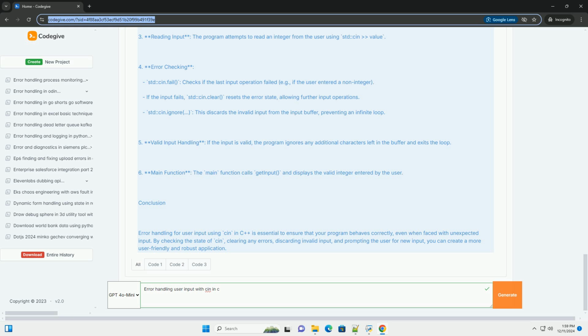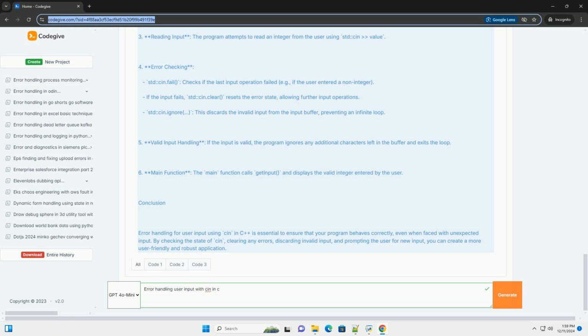if (std::cin.fail()). // if cin is in a fail state, clear the error. std::cin.clear(); // clear the fail state. std::cin.ignore(std::numeric_limits<std::streamsize>::max(), '\n'); // discard invalid input. std::cout << "Invalid input.